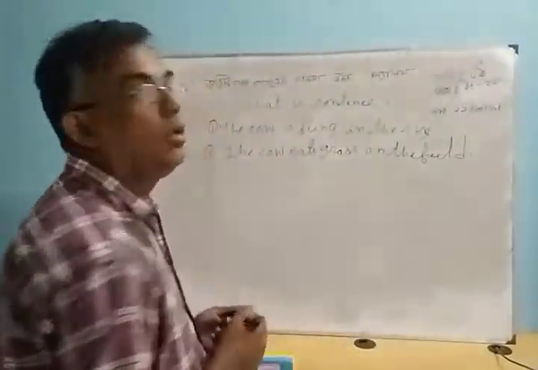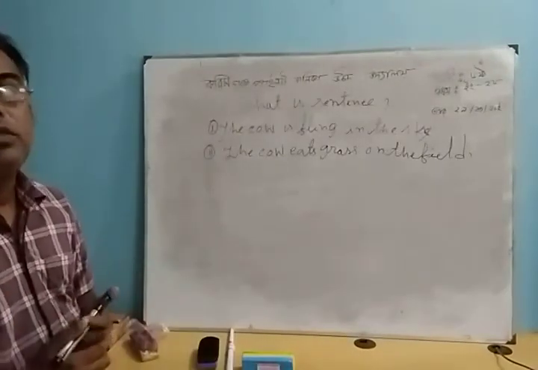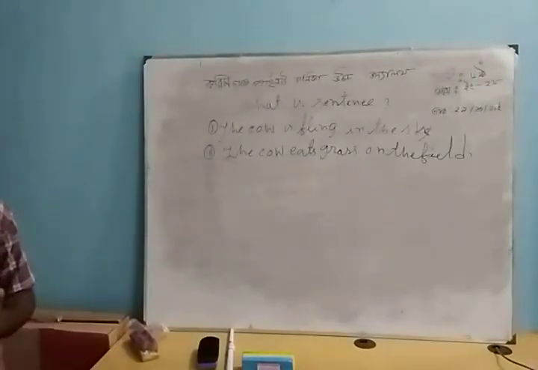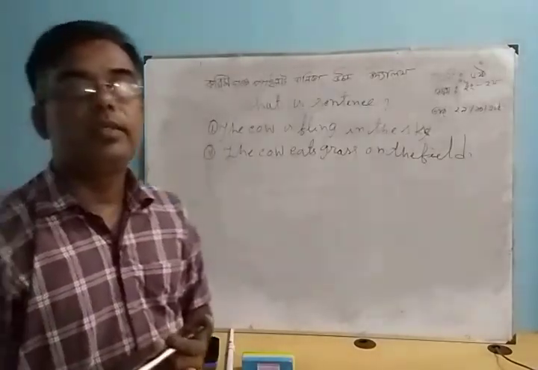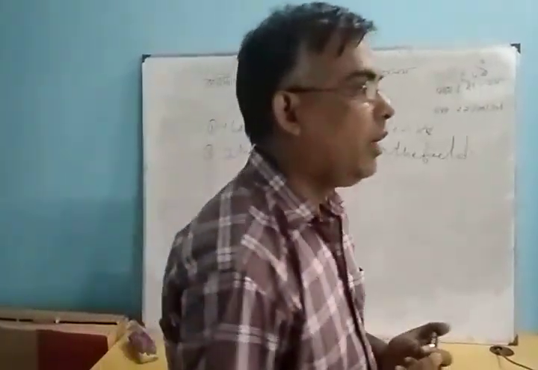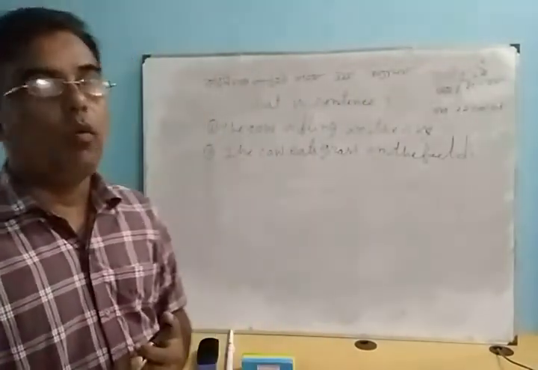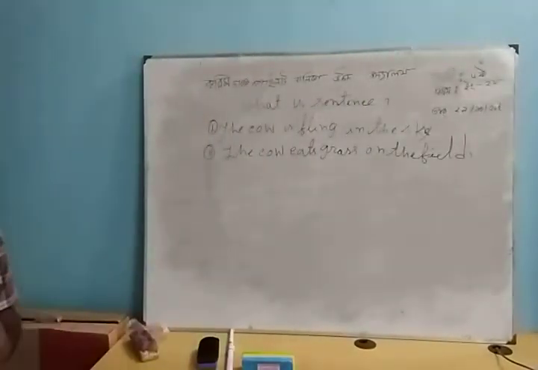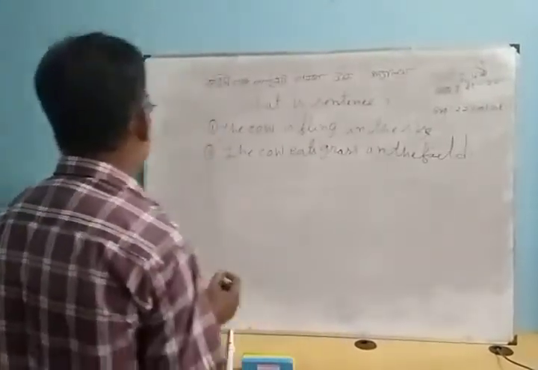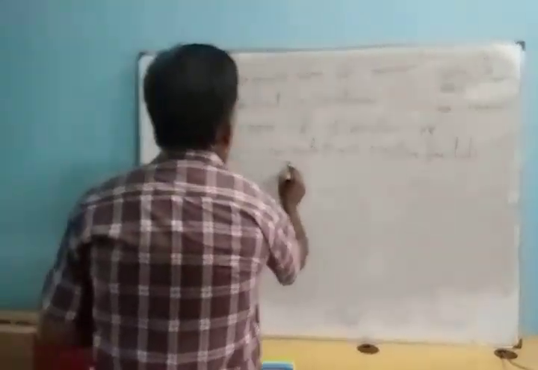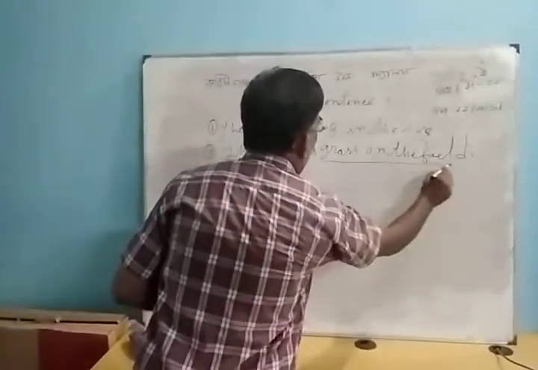My students, we shall know about the parts of the sentence. How many parts does a sentence have? There are two parts of a sentence: one is called the subject and the other is called the predicate. The cow eats grass on the field.